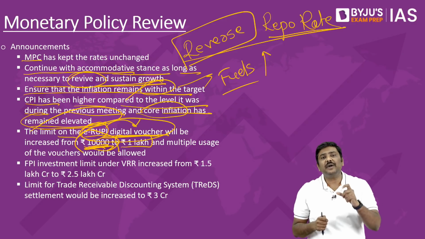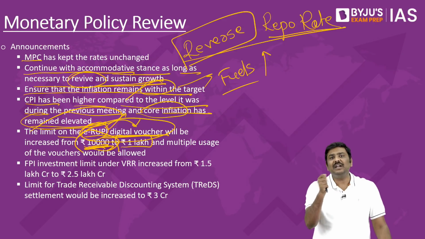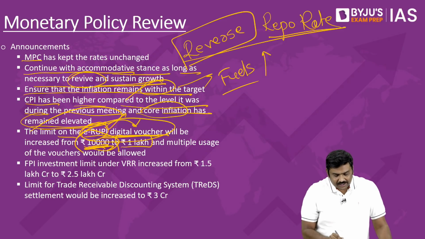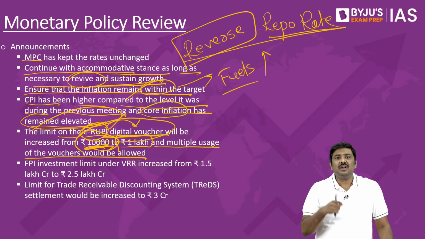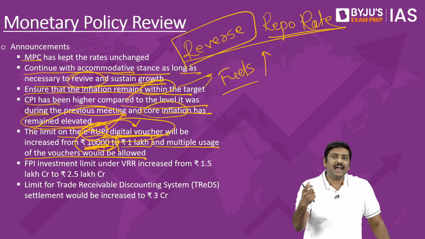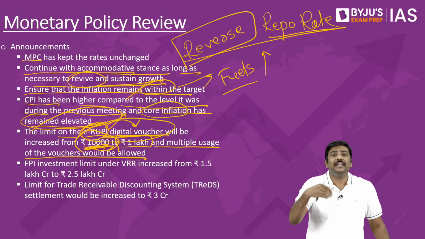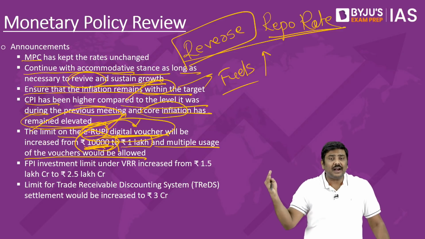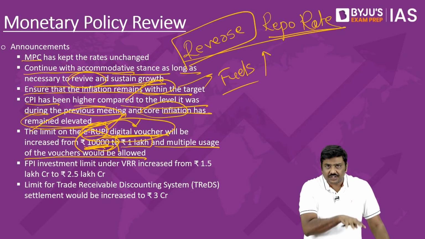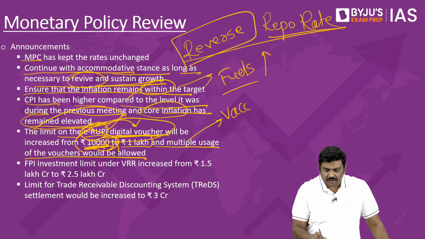And this is expected to provide an impetus for more and more usage of the e-rupee digital vouchers. And not just this, RBI has also stated that they are going to increase the number of times that this particular voucher can be used. Imagine I receive a voucher from the government. Now I can use this voucher multiple times as against the earlier practice of using it only once. And so far, remember this, these digital vouchers are being issued only in the context of providing vaccination.